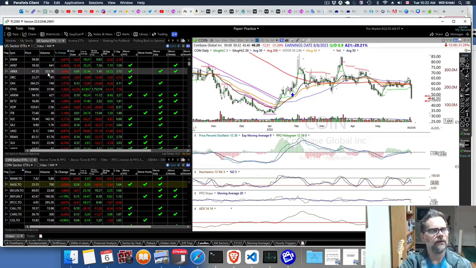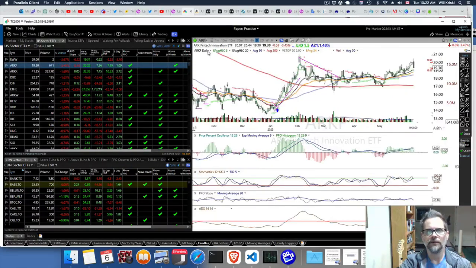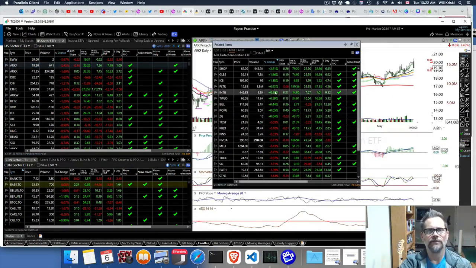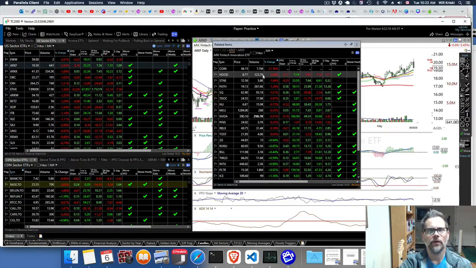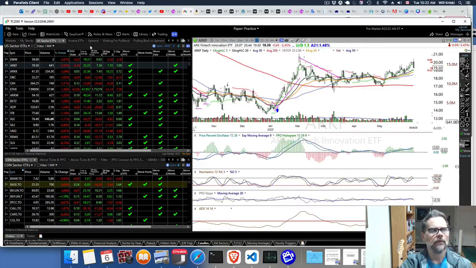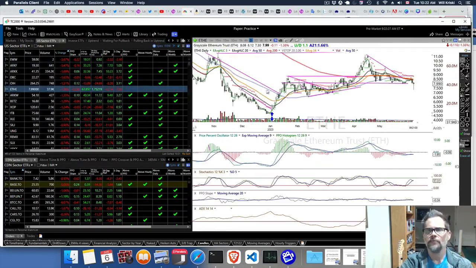But we can see that ARK-F is down, obviously because of the fintech stuff, Coinbase, Robinhood. There's an ETH. So we had a support here. It's pushed right back up again, but we'll see if it can hang on to that support.